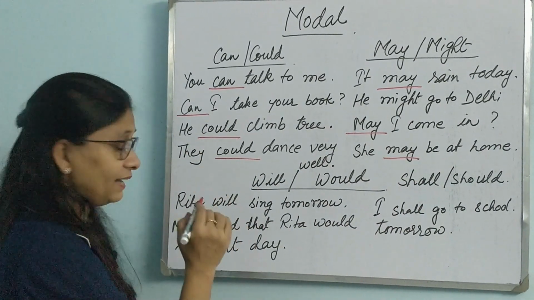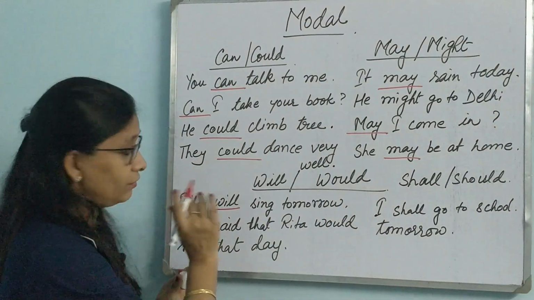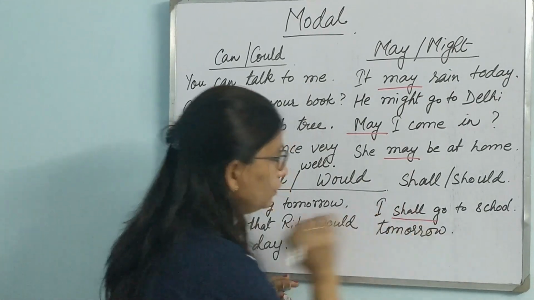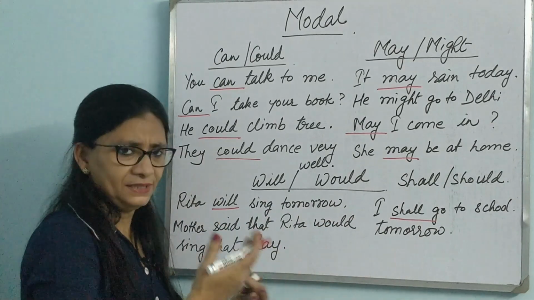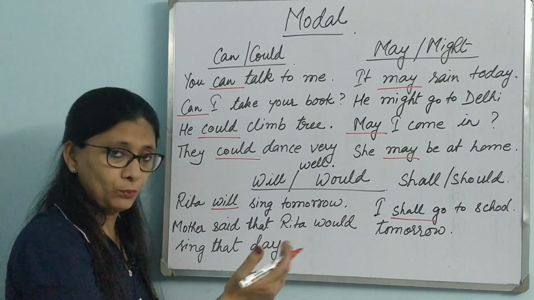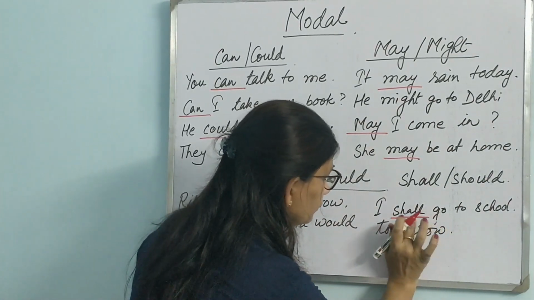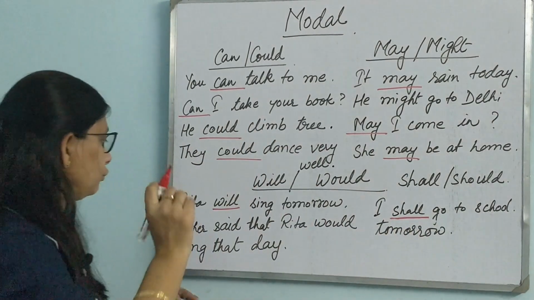Let us just take up the sentence. Rita will sing tomorrow. Simple future tense. I shall go to school tomorrow. Again, simple future tense. They just mention the action which will be happening today, tomorrow, like that. Tomorrow basically, because they are future. So this is I shall go to school tomorrow, simple future tense.